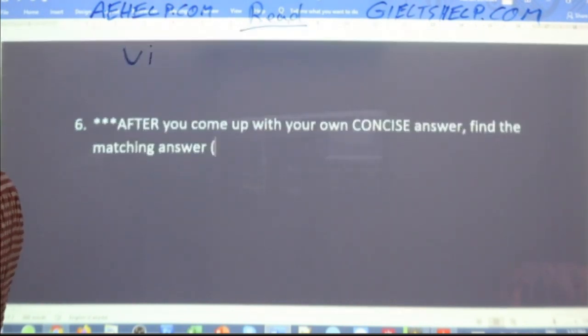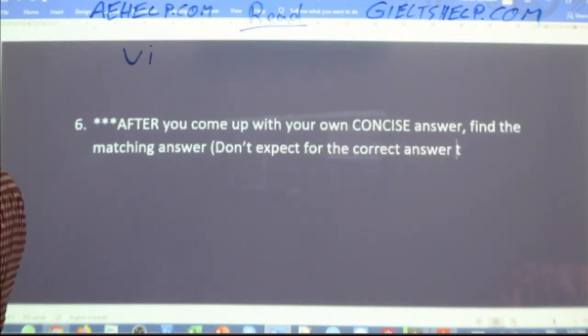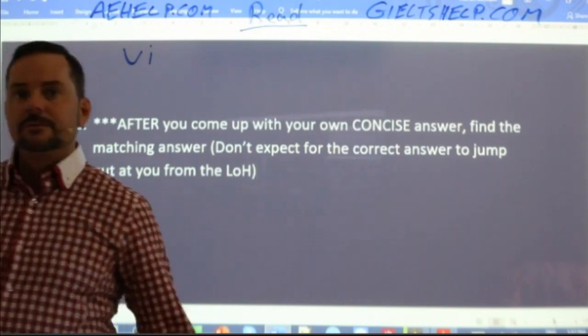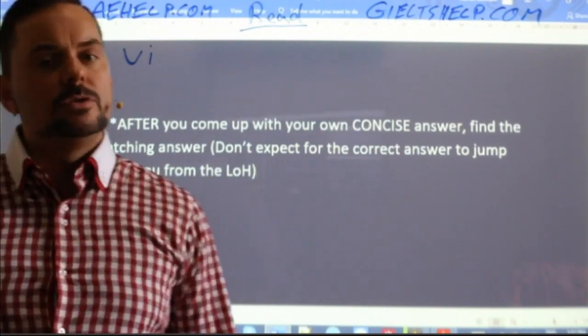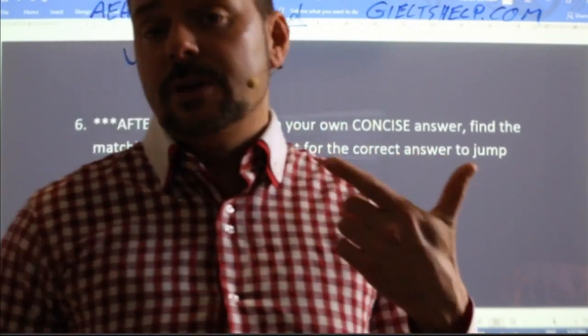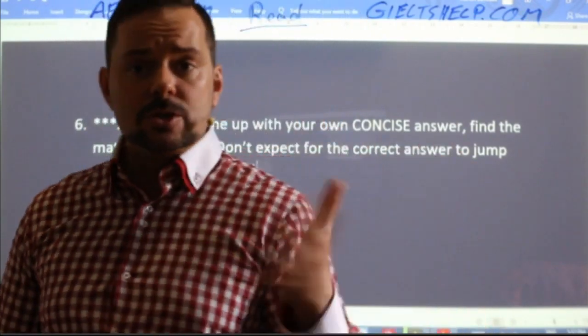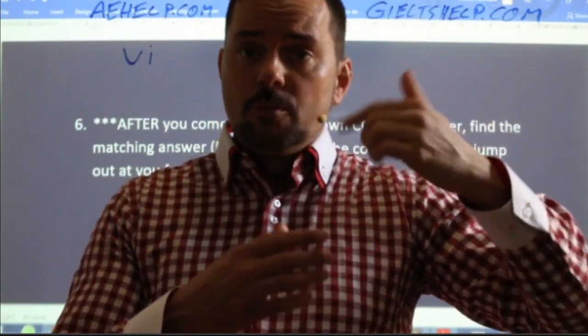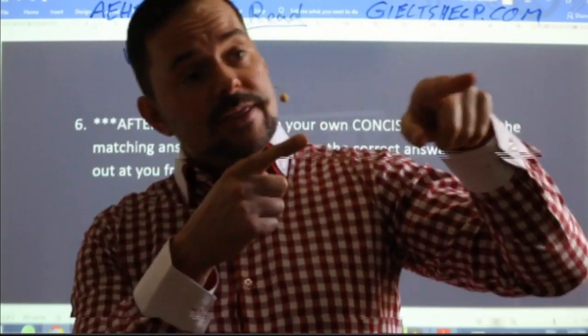Don't expect the correct answer to jump out at you from the list of headings. Okay? That's one of the big mistakes that a lot of students make: they don't think about the answer on their own. They don't think, what is this paragraph about? They just read it, and then they quickly look at the list of headings and hope that one of them will pop out and go, oh yeah, that's the one.